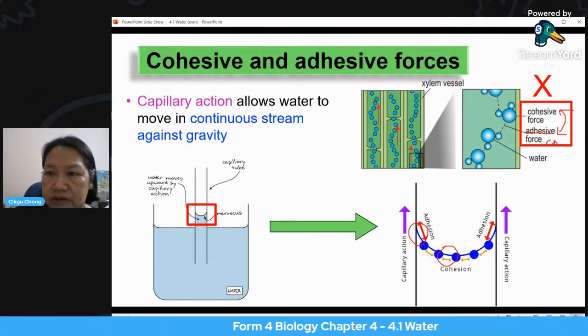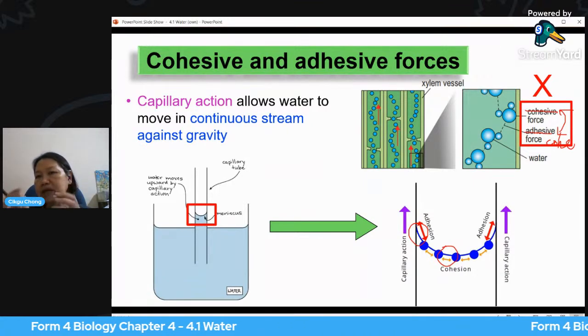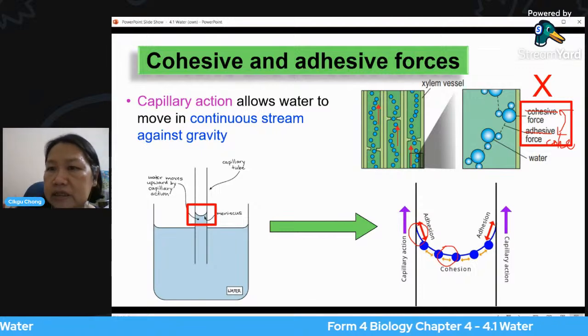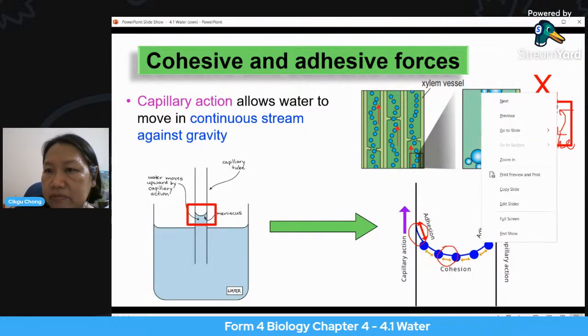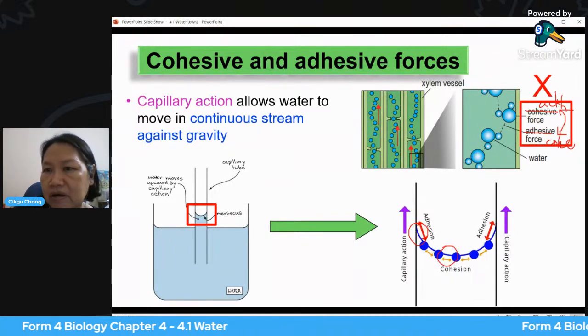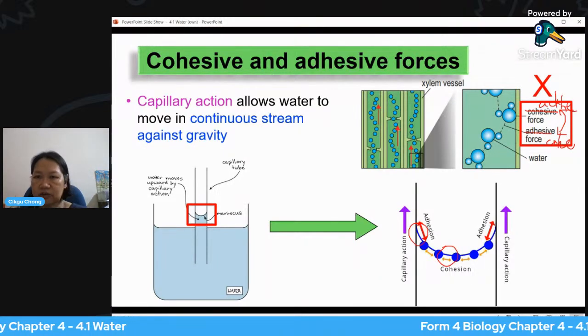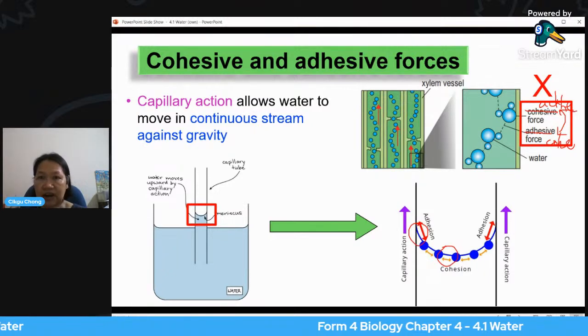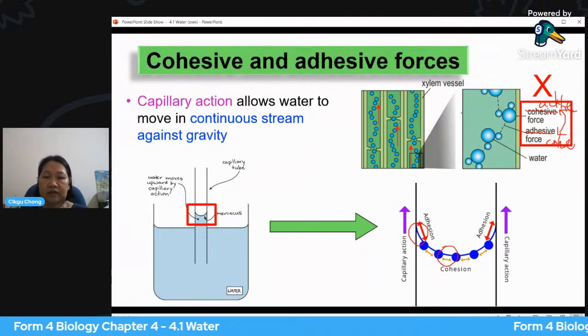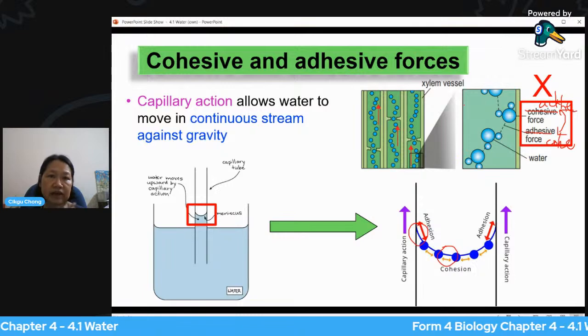This is cohesive. And the one that is making the molecule of water stick to the side of the wall, that is adhesive. Very difficult to draw here. So right here, adhesive. So you interchange these two. Clear? I hope that you do make the changes if your textbook has not been corrected. So that is cohesive and adhesive forces.